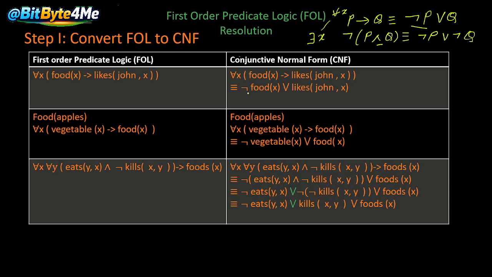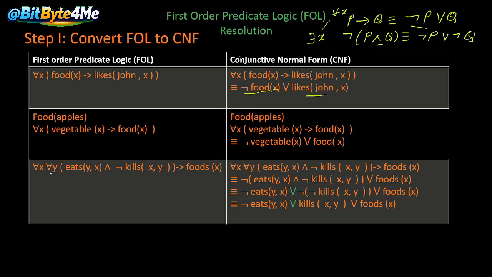So it becomes not food(X) or likes(John, X). Similarly, food(apples) will remain food(apples) as it is, and for all X, vegetable(X) implies food(X). When we eliminate the implies sign, we negate the first: not vegetable(X) or food(X). The for all sign is there, and we can leave it.